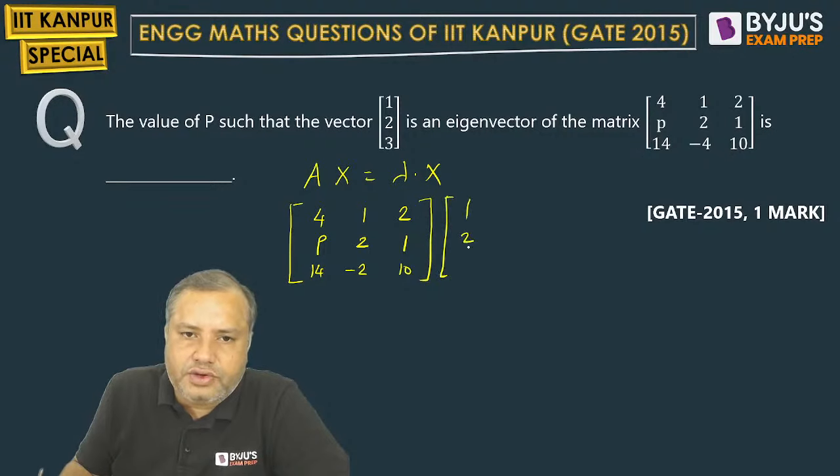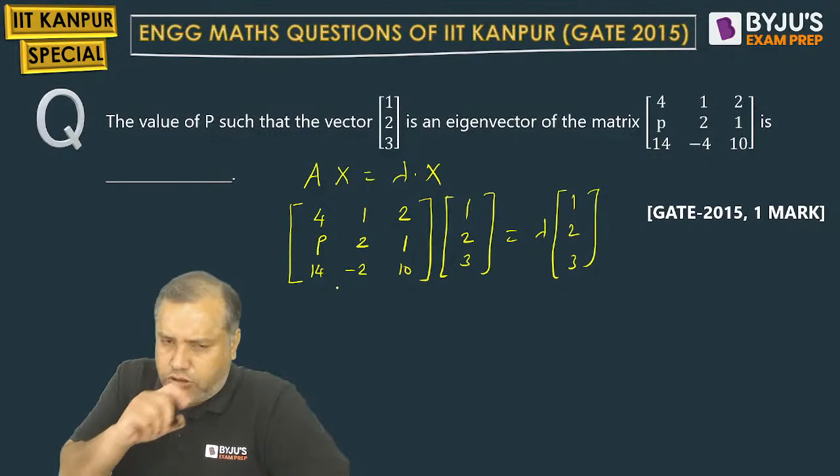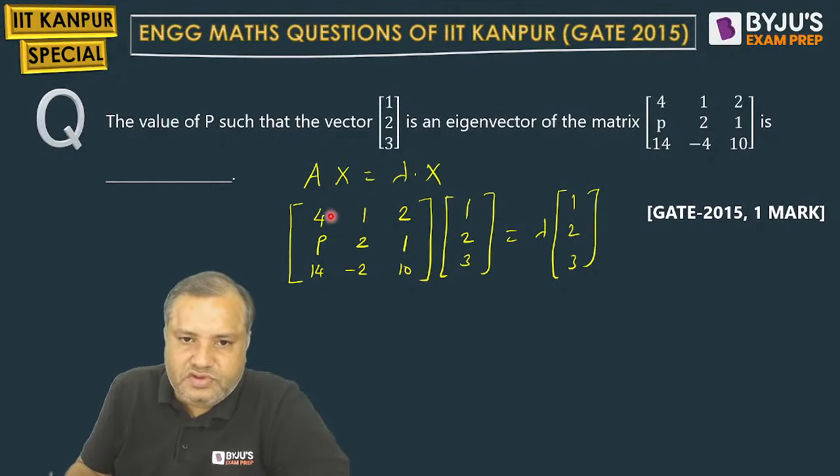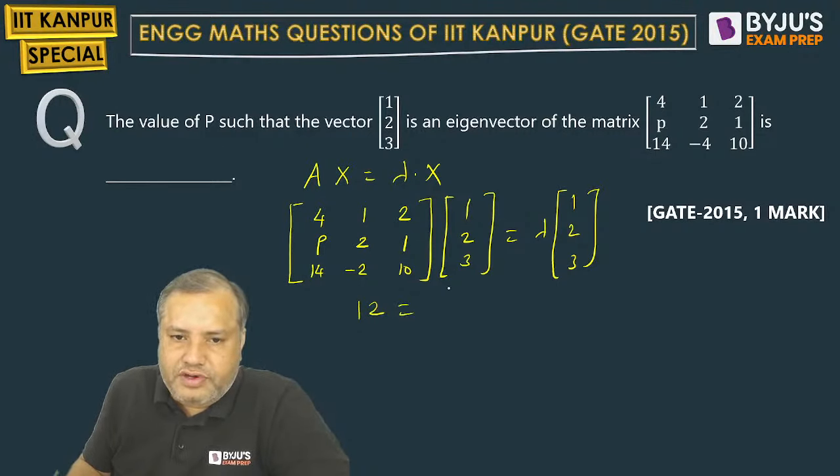The eigenvector is 1, 2, 3, equal to lambda times 1, 2, 3. Correct? Let us multiply them. 4 ones are 4, then 4 plus 2 is 6, 6 plus 6 is 12. So 12 equal to lambda into 1. We have obtained lambda equal to 12.